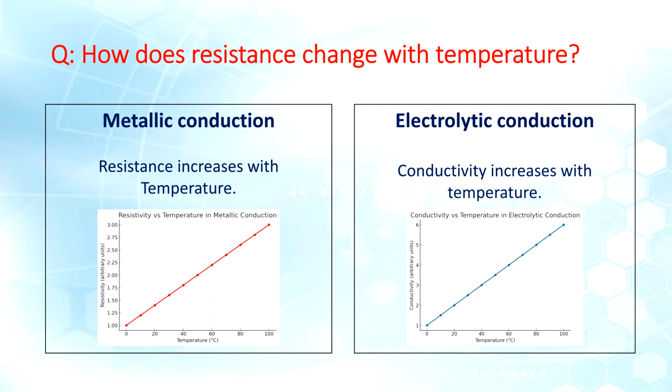How does resistance change with temperature? In metallic conduction, resistance increases with temperature, and in electrolytic conduction, conductivity increases with temperature.